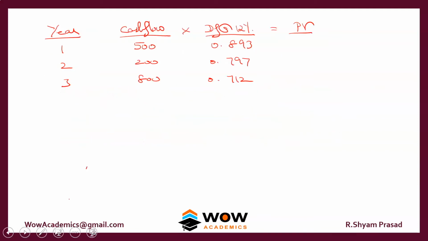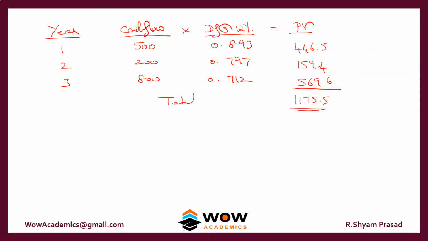So the discount factor is also how we received first year discount factor, second year discount factor, and third year discount factor. So the total comes to 1175.5. So that is the total of present value. So that's how we got it.